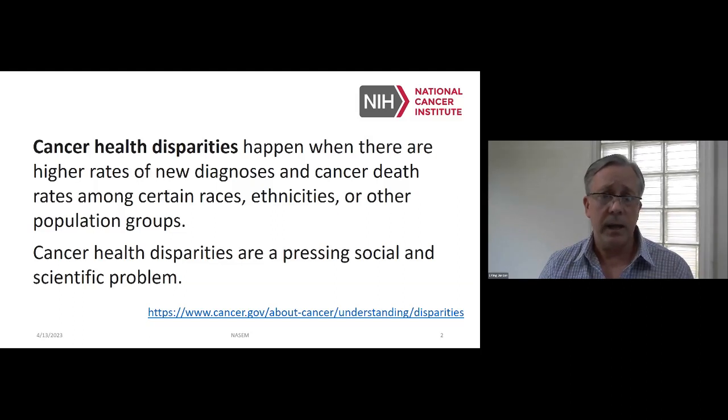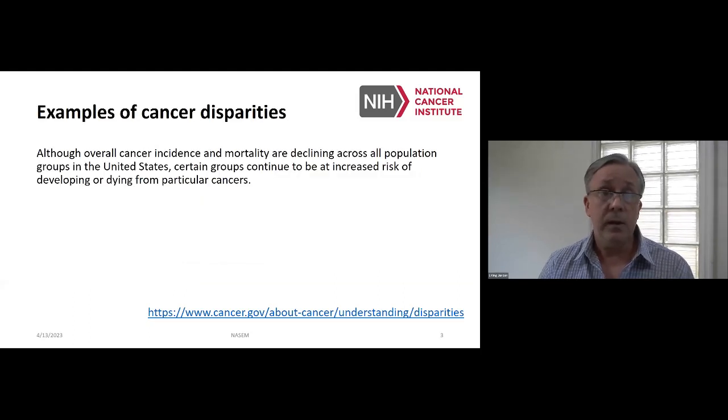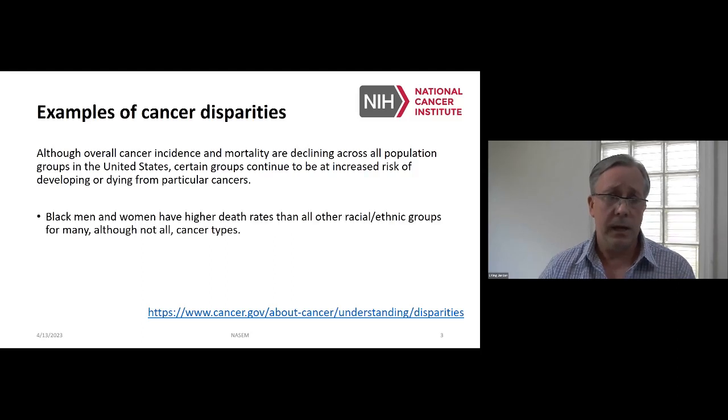And unfortunately, cancer health disparities remain both a pressing social and scientific problem. Even though the overall rates of cancer incidence and mortality are declining across all population groups in the United States, for certain groups, there continues to be an increased risk of developing or dying from particular cancers. And examples of this include the fact that Black men and women have higher death rates than all other racial or ethnic groups for many, although not all, cancer types.